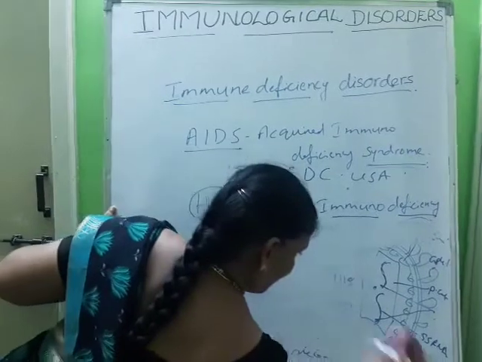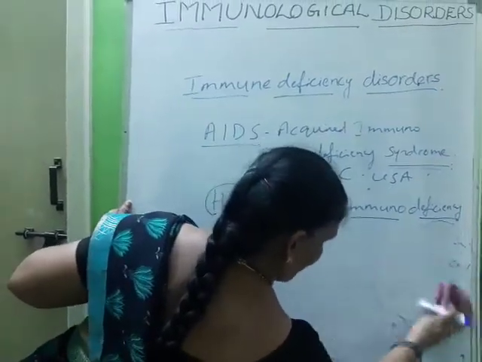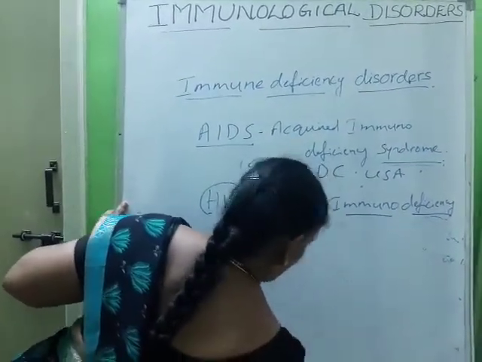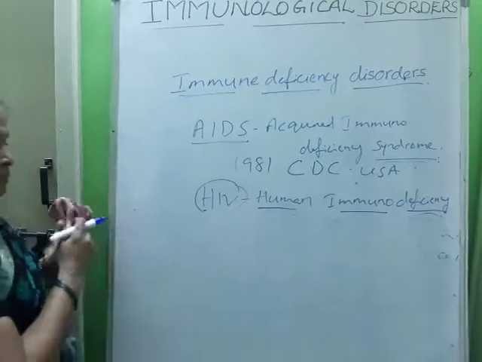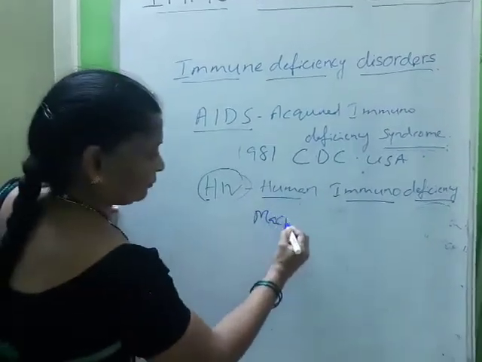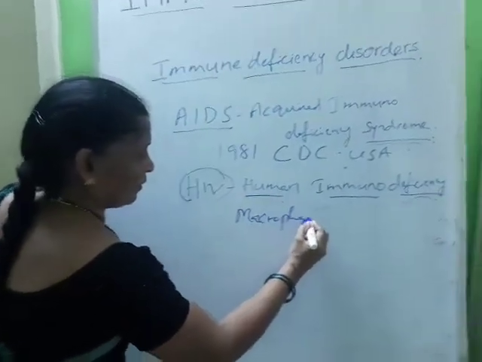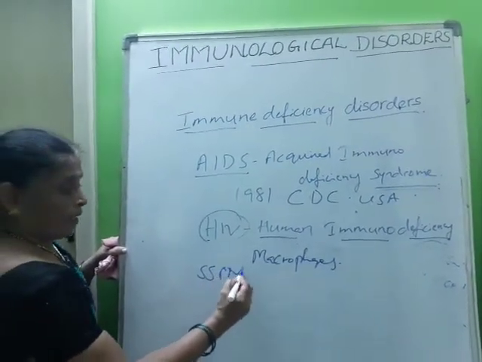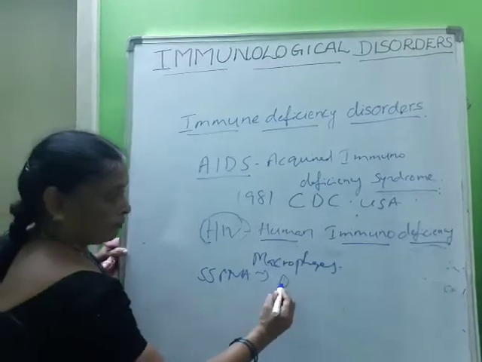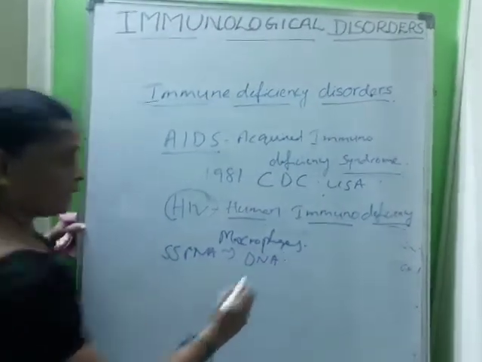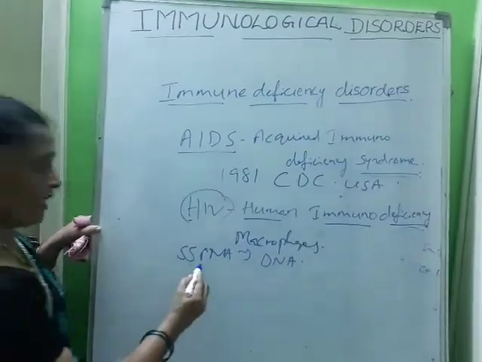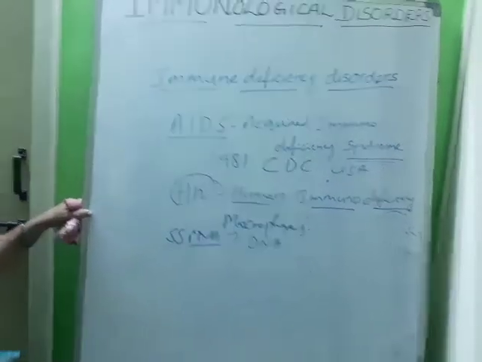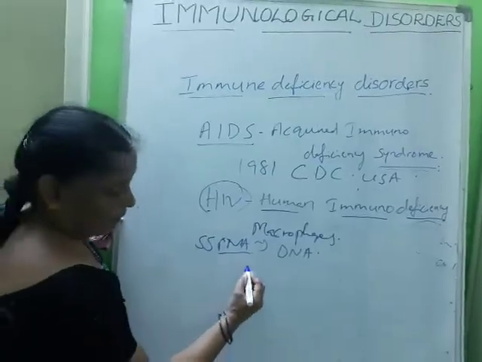When it enters the body of a person, first it attacks the macrophages. The single-stranded RNA synthesizes DNA complementary to the viral RNA by the reverse transcriptase enzyme.